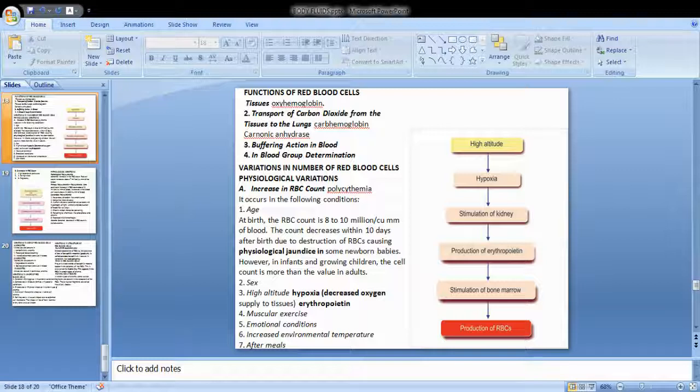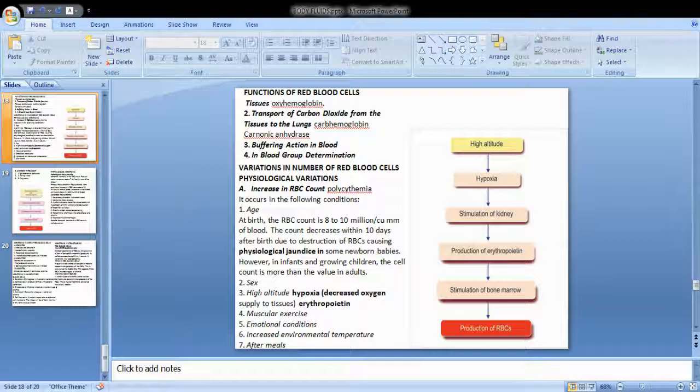Then during muscular exercise there is also a variation. Emotional condition also causes a variation. When there is a temperature increase, that will also lead to variation. These are all physiological variations. The RBC count may decrease during sleep, when there is a change in height or barometric pressure, and also during pregnancy. See here, when there is emotional distress, stress, and also muscular exercise, what will happen? Sympathetic activity will increase, and when the sympathetic activity increases, there is an increase in the secretion of adrenaline.